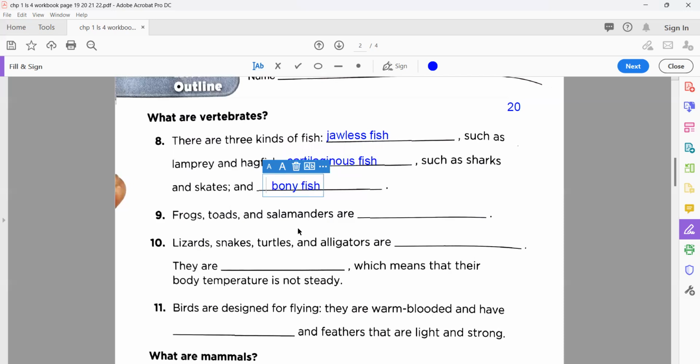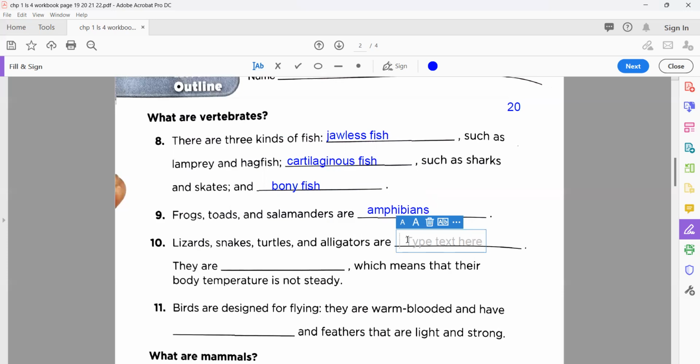Number 9, frog, toad, and salamanders are dash. So which group are they? The vertebrates, which you know very well. They can survive in water or on land. In both places they can live. So we know very well these are amphibians.